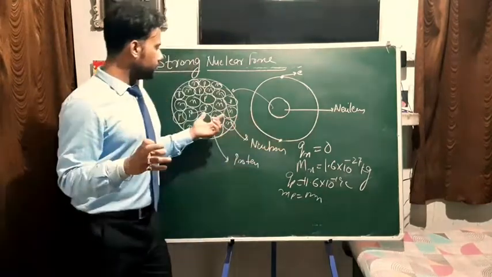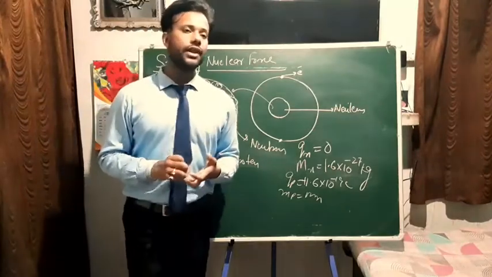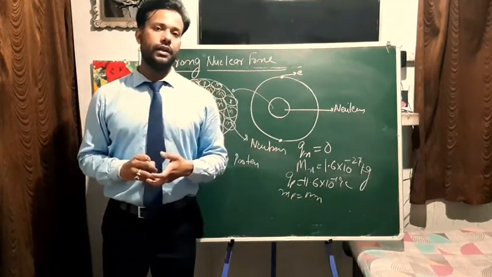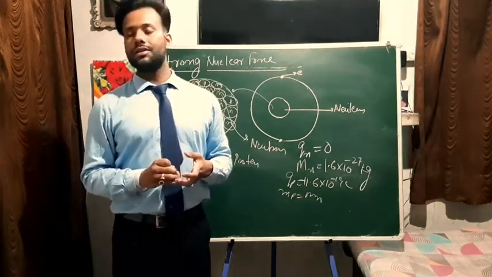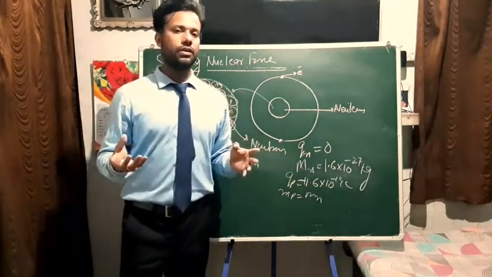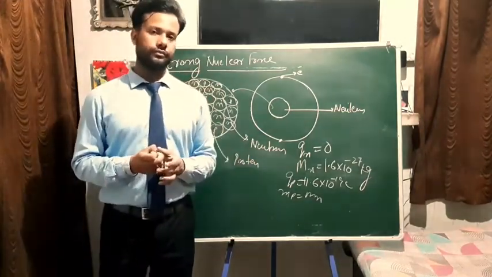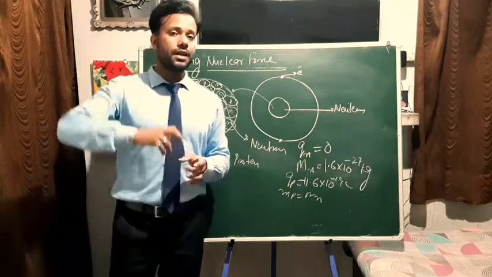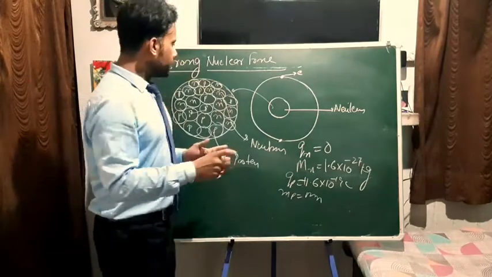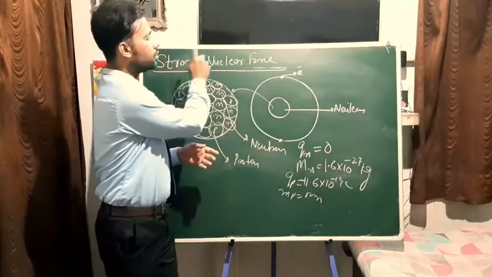See, there must be some gravitational force also between the protons. But as I told you, the gravitational force is the weakest force, and the gravitational attraction between these protons cannot overcome the repulsive electromagnetic force. So there must be some other kind of attractive force acting between protons, and that force is known as the strong nuclear force.